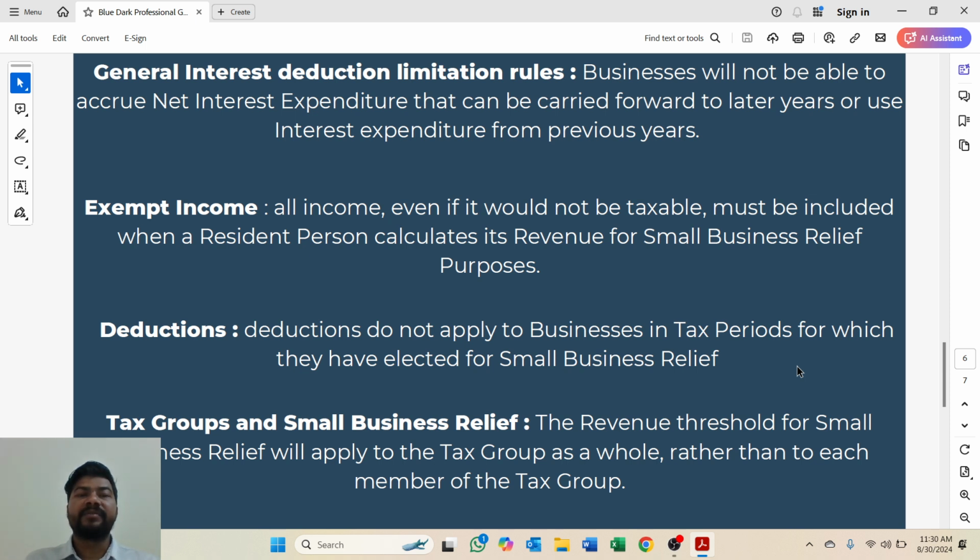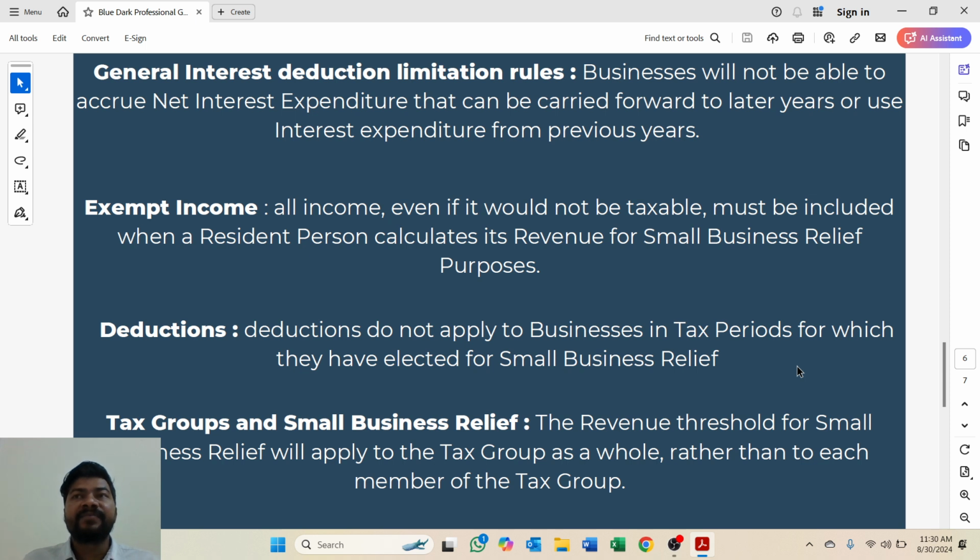Other is exempt income. Certain incomes are exempted from corporate tax. An example can be dividends. But this exempt income provision is not applicable here. It means we will consider all the income while calculating the revenue, even if it would not be taxable, while calculating the revenue for a small business relief.